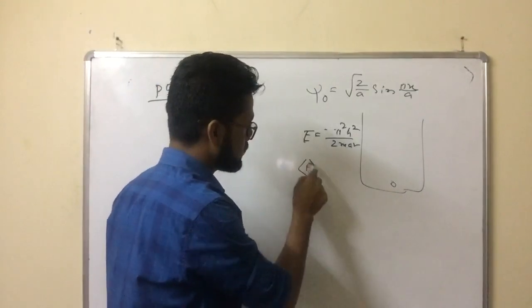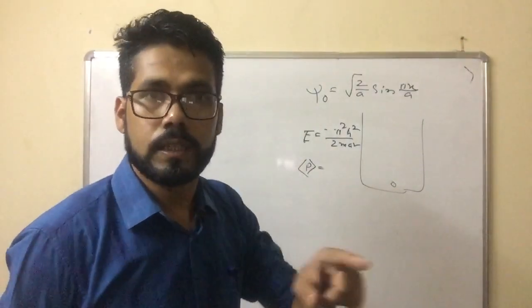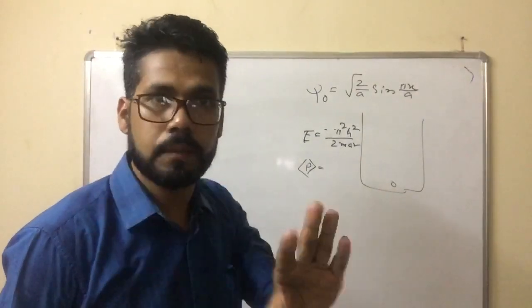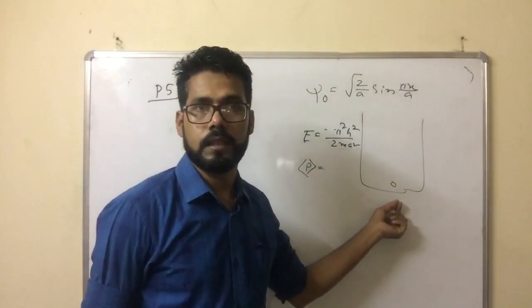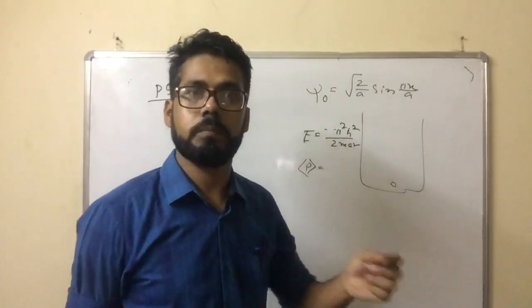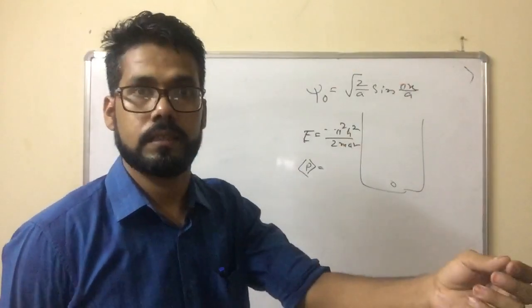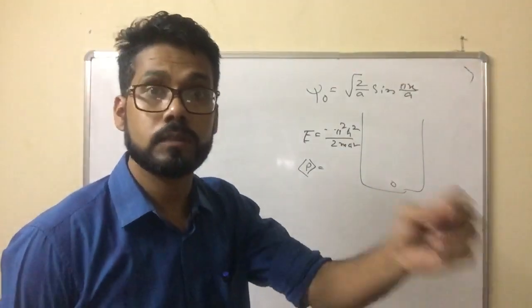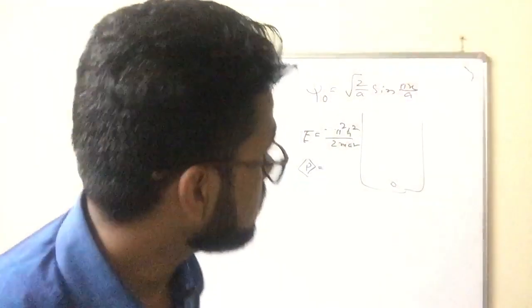Similarly, you find out the expectation value of momentum in the ground state. That means you come to know everything about the system. But if you give heat to the particle, after a few minutes or few seconds, it will move to another state. This is called dynamic behavior. That dynamic behavior is known as the time evolution of the system. This is explained by postulate 5.